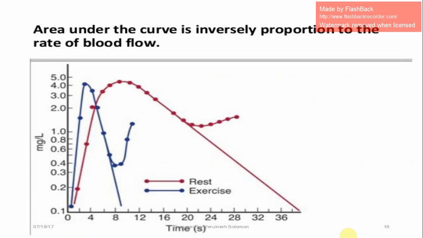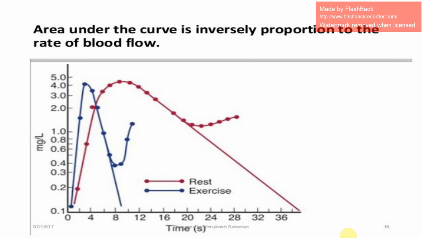Area under the curve is inversely proportional to the rate of blood flow. And here we can see what happens at rest and in exercise. Milligrams per liter is on the vertical axis, and time is plotted on the horizontal axis.